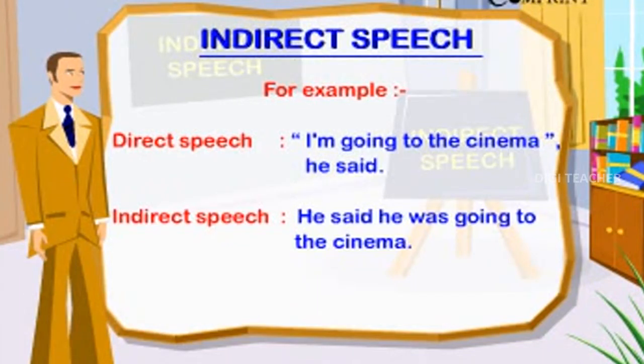For example, direct speech: "I am going to the cinema," he said. Indirect speech: he said he was going to the cinema.